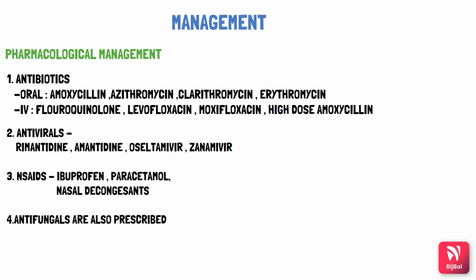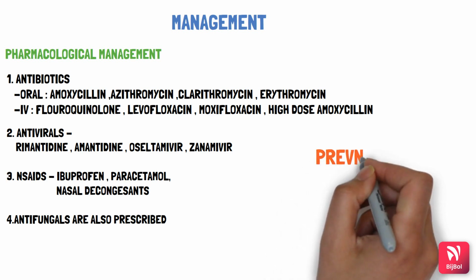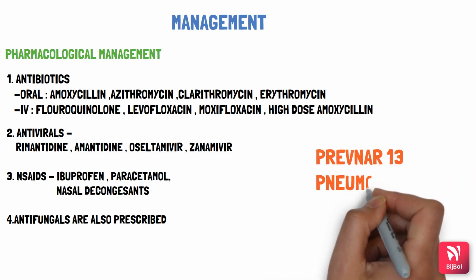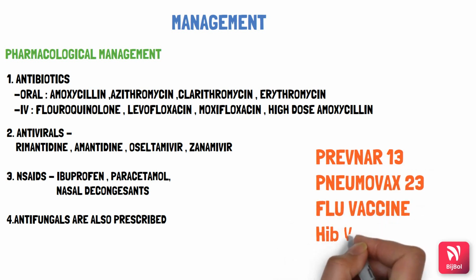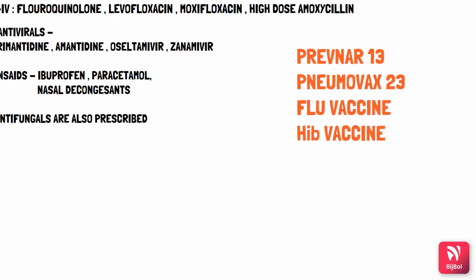So how can we prevent pneumonia? Prevention is done by vaccination, of course. Many vaccines are available, such as Prevnar 13, Pneumovax 23, flu vaccine, and HIB, that is Haemophilus influenzae type B vaccine, is also present.